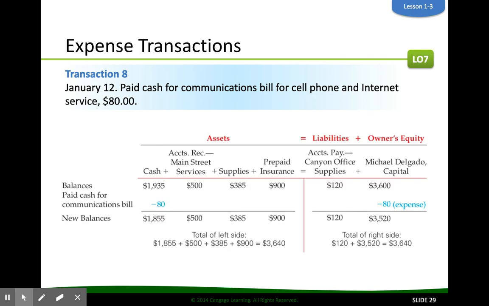So our transaction is going to look like this: a decrease in $80 to cash and a decrease in $80 to our owner's equity account because we had an expense that lowers the value of our company. So it has nothing to do with liabilities at all. Expenses lower the value of our company. The only liability accounts that we will ever have are something called accounts payable, for any company. Liabilities can only be an accounts payable account.